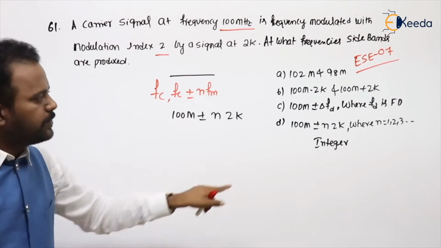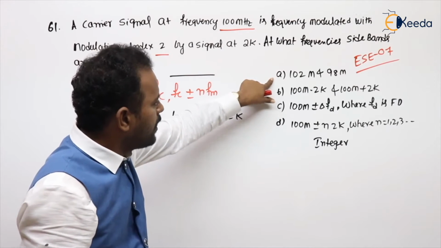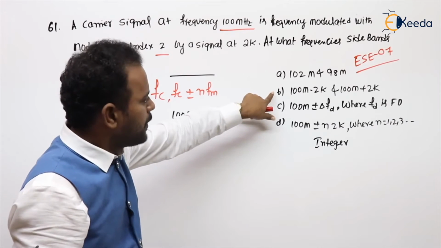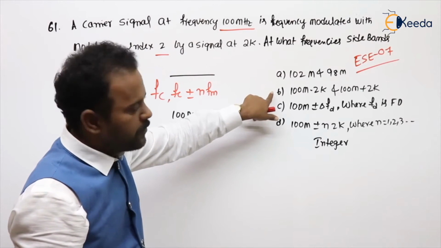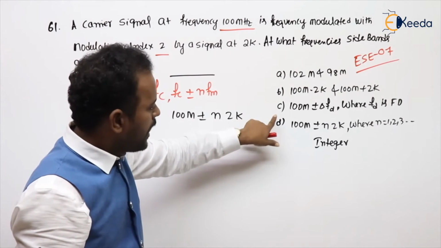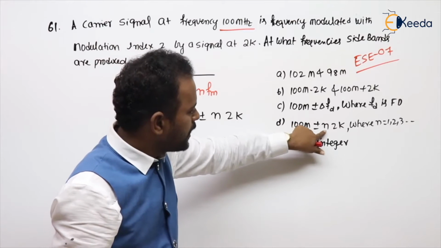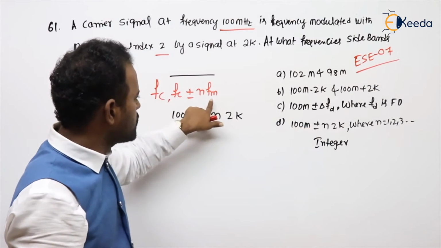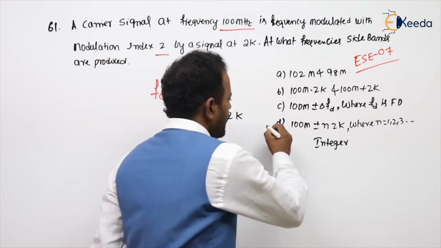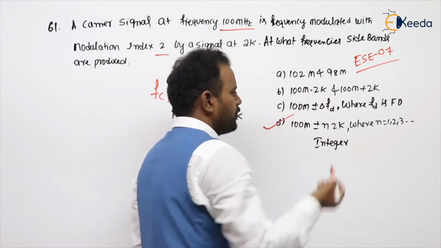Now if you see the options, option A is anyhow wrong, B is also wrong because this is about AM sideband frequencies, and this is also wrong. Coming to the fourth one, you can see 100 MHz plus or minus n into 2 kHz. Of course, 2 kHz is called fm. Where n is an integer, so we have an infinite number of sidebands.